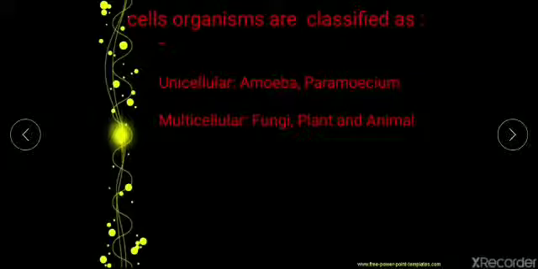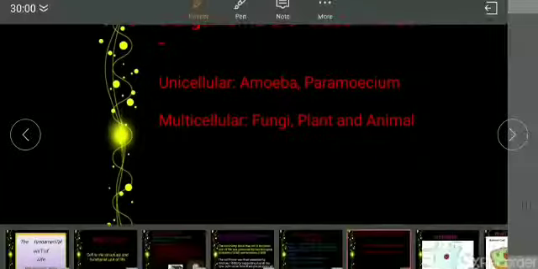Now apart from that, cells can be classified based on structure, based on organisms. We can classify them into two types. We have unicellular organisms and multicellular organisms, based on the number of cells present. Unicellular organisms include amoeba and paramecium, and multicellular organisms include fungi, plants and animals.